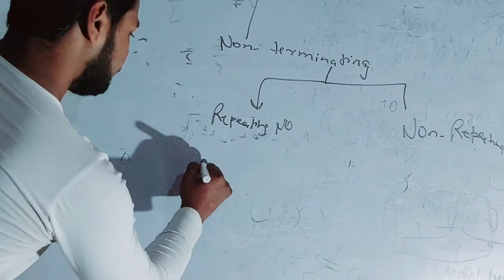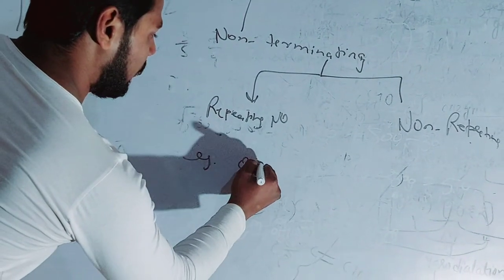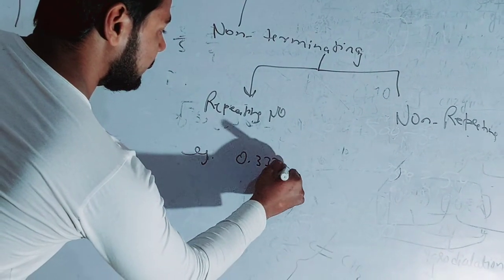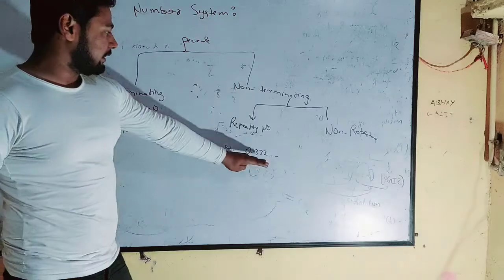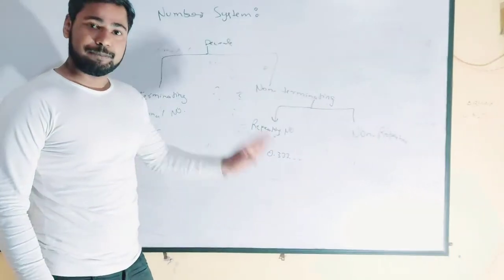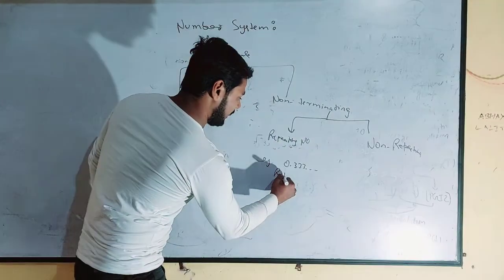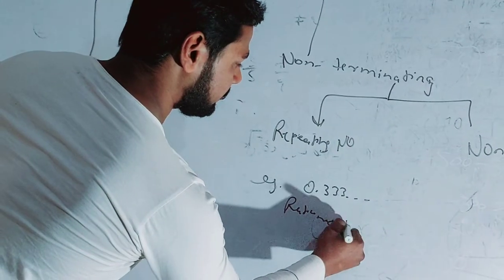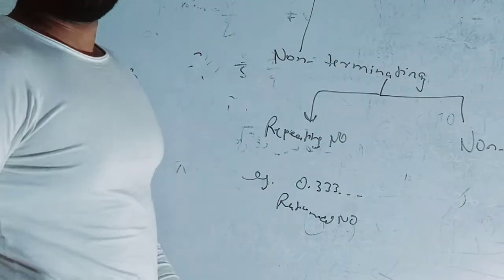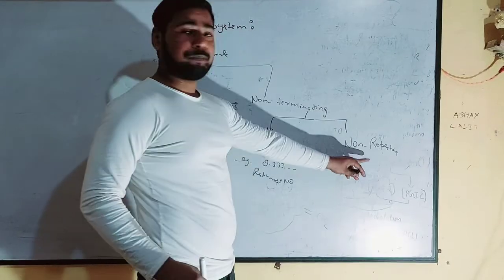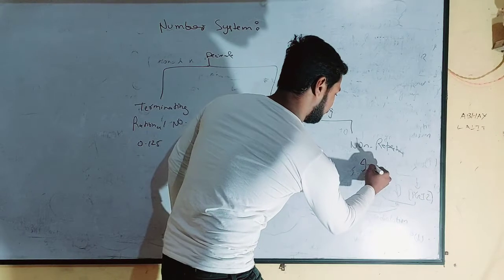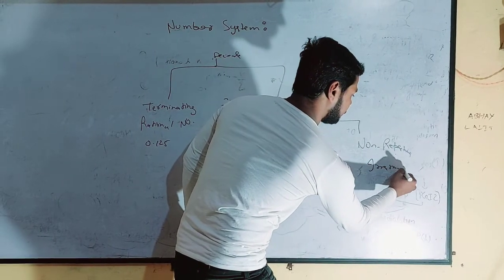For example, 0.333, this is non-terminating, it keeps going, but the digit is repeating. Then it is in the form of a rational number. It is a kind of rational number. And non-terminating and non-repeating numbers are called irrational numbers.